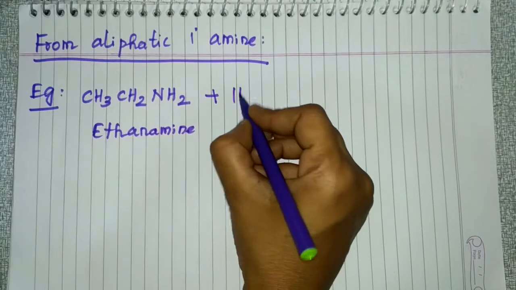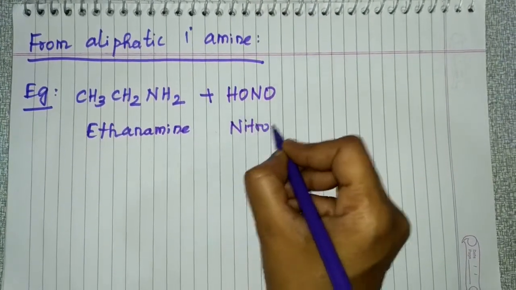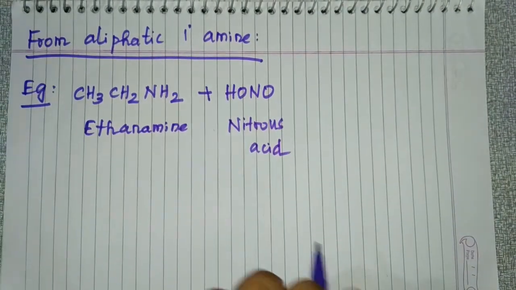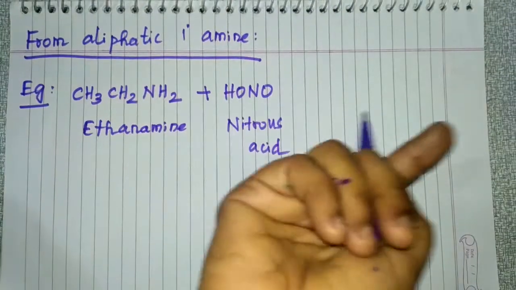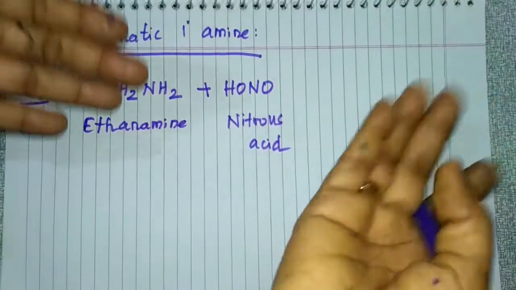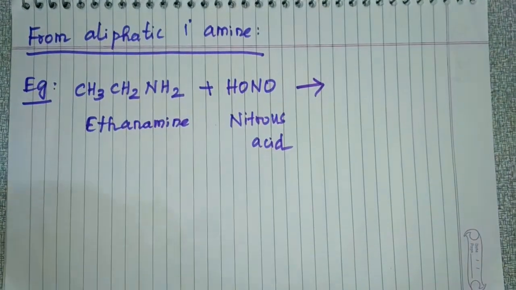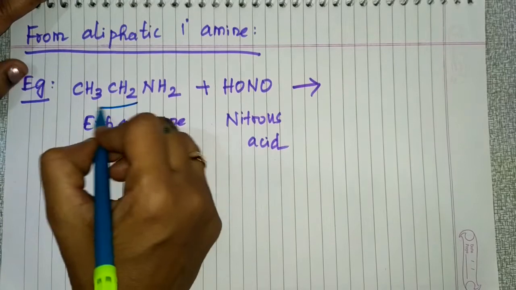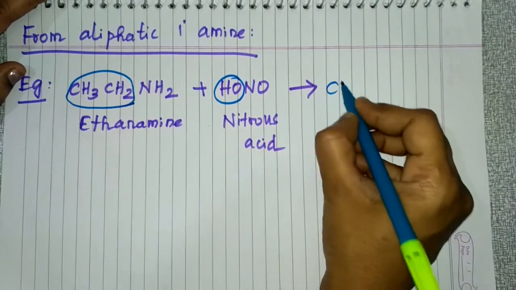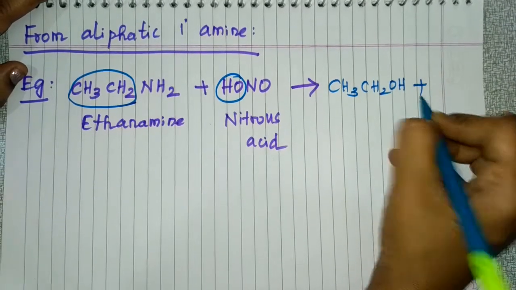What is this nitrous acid? HONO is nitrous acid. You can prepare this nitrous acid from sodium nitrite and HCl. That preparation we don't need to show here. Just add nitrous acid to ethanamine. The product formed will be CH3CH2OH, ethyl alcohol.